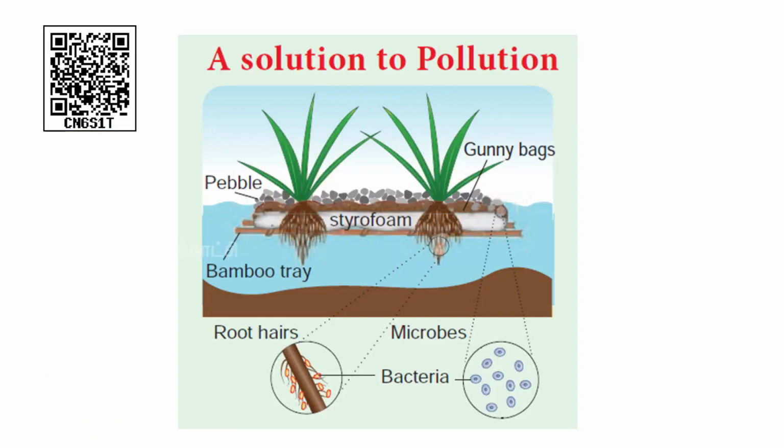A solution to pollution is a rhyming phrase. What is the meaning of the solution for pollution? In a wetland, the increased organic concentration is called eutrophication. In any water body, the increase of organic and inorganic compounds leads to eutrophication, which causes a great problem like algal blooming. So, the water becomes unpleasant.